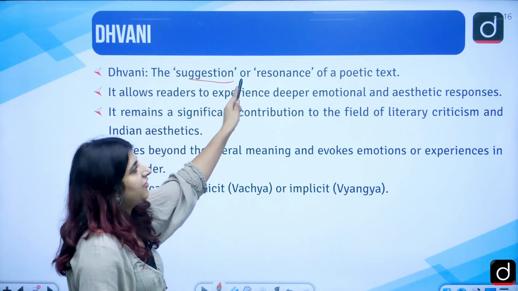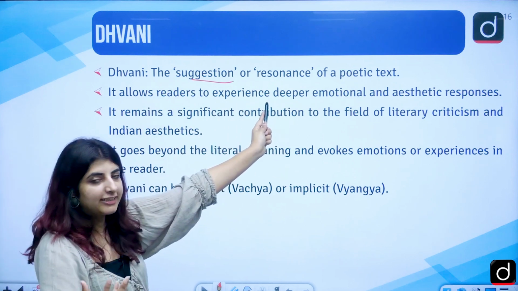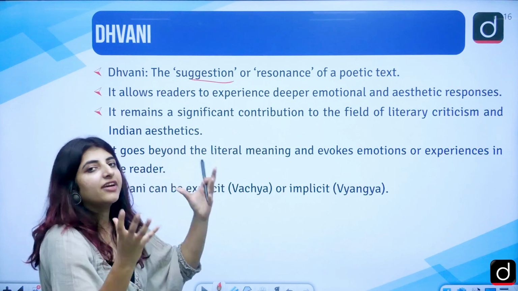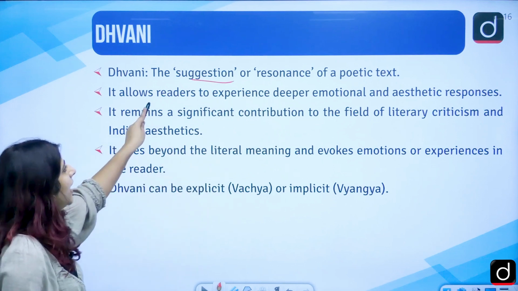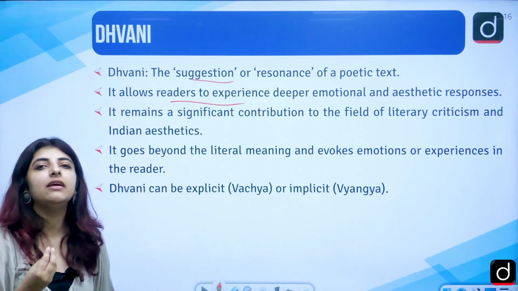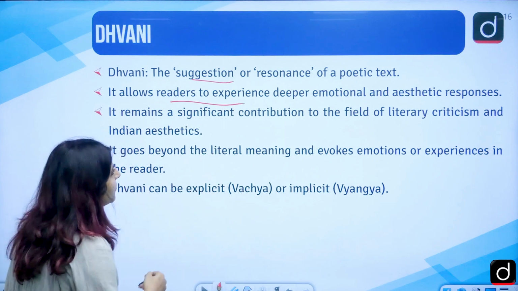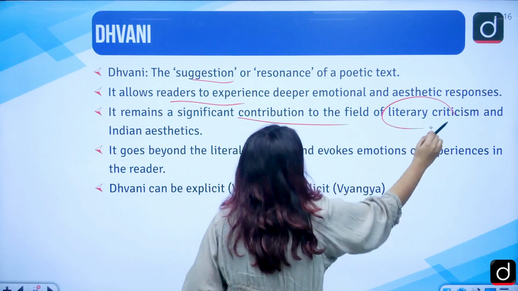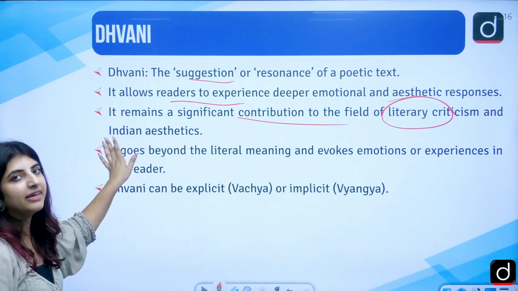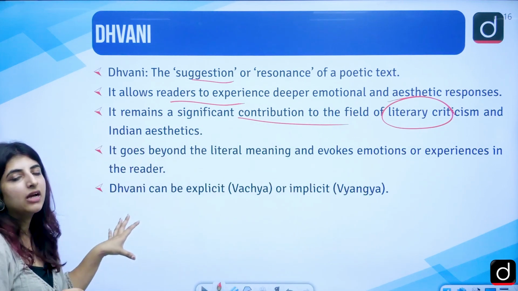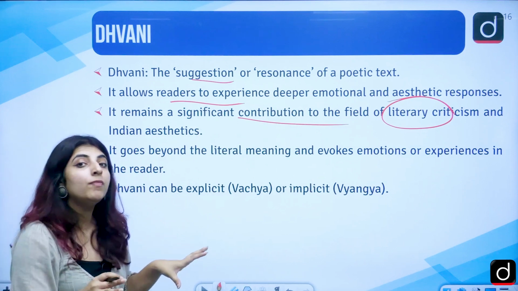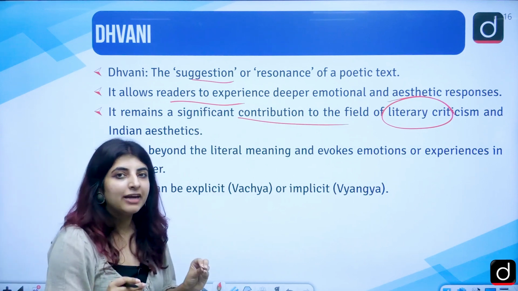So, it is a suggestion or a resonance of a poetic text. This is just the crux of whatever we have done till now. It allows readers to experience deeper and emotional aesthetic responses which are there. Contribution to the field of literary criticism and Indian aesthetics. So, it is still a contribution given by whom? It is a contribution of Anandvardhana.